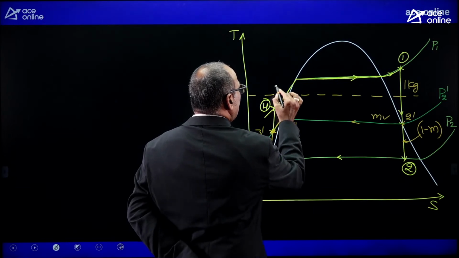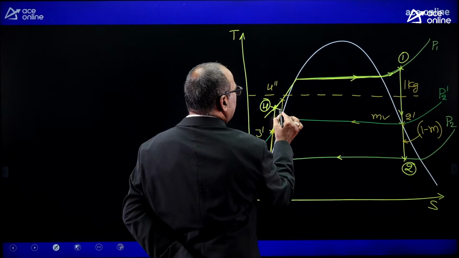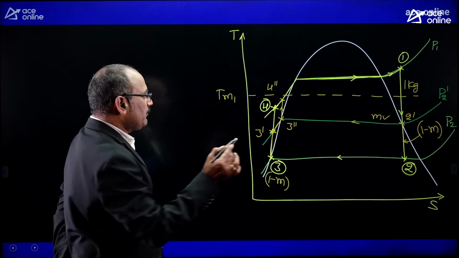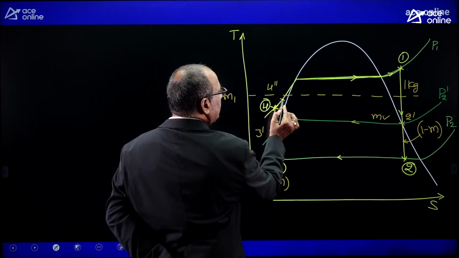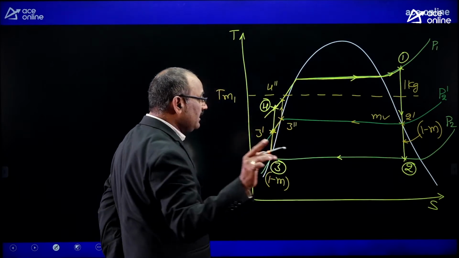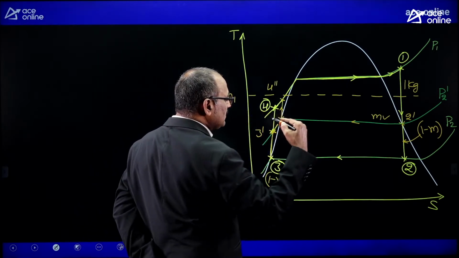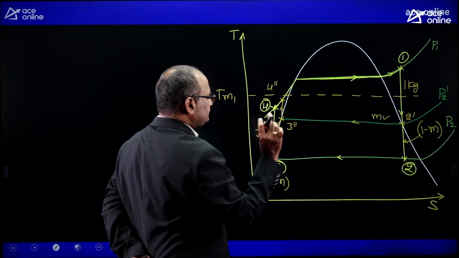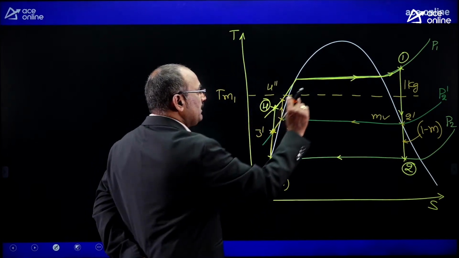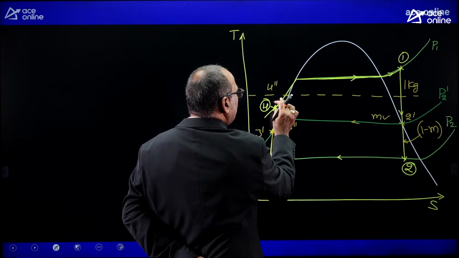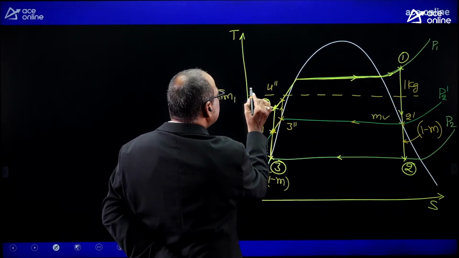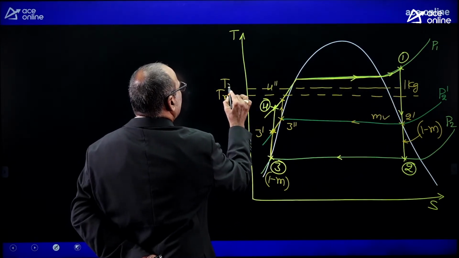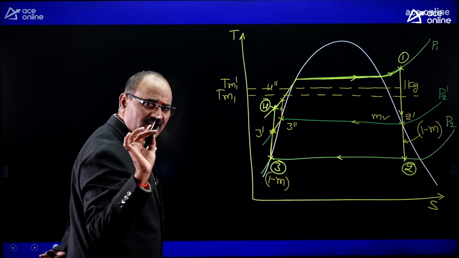Finally, look at the state where the water can be entering with the regeneration mechanism for the thermoelectric power plant. So water can be entering with a temperature T4 dash. Then the mean temperature of heat addition between the state 1 temperature and state 4 double dash temperature is definitely above this Tm1 only. So this may be the mean temperature of heat addition, let it be Tm1 dash.